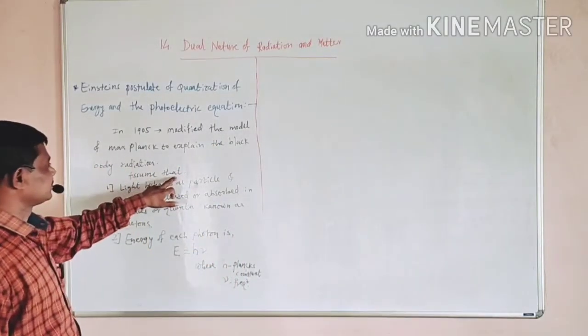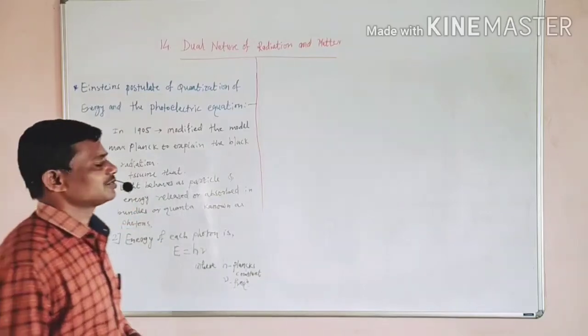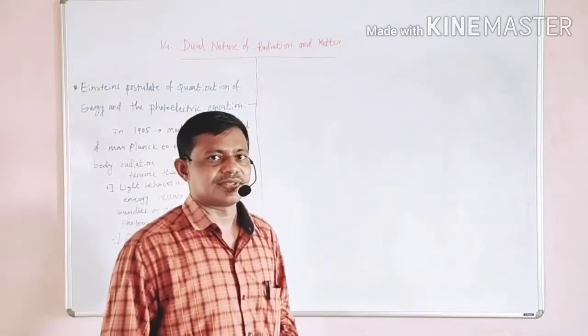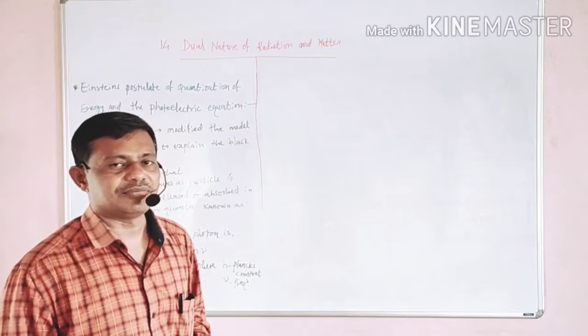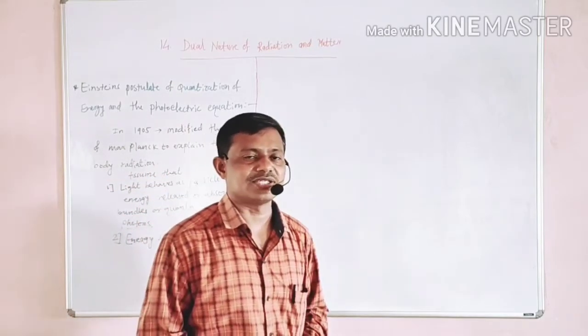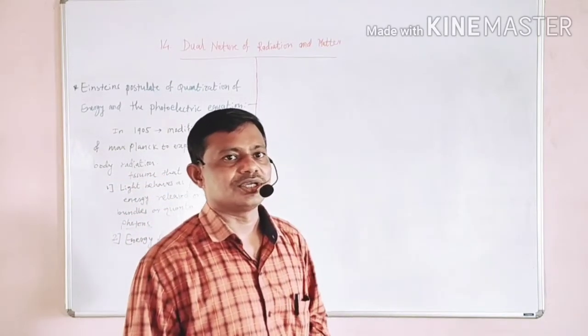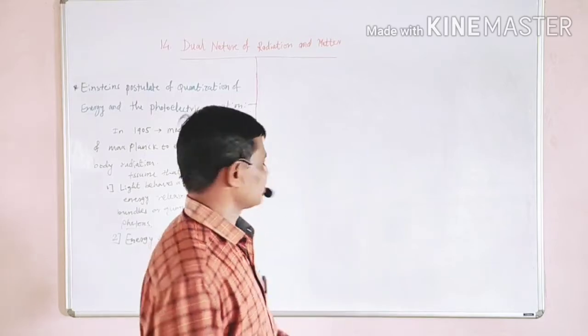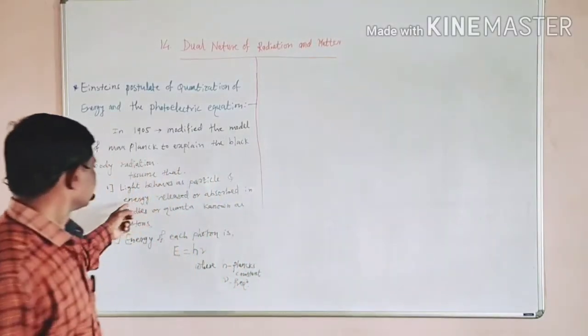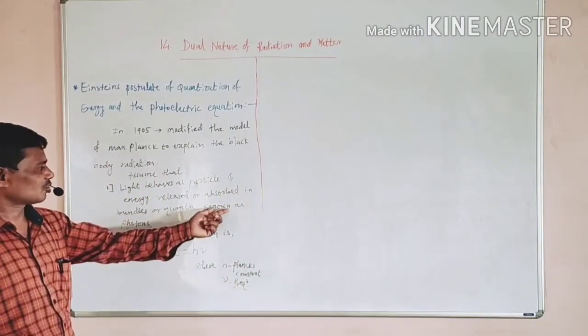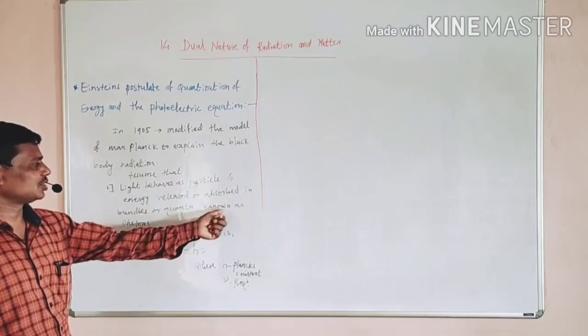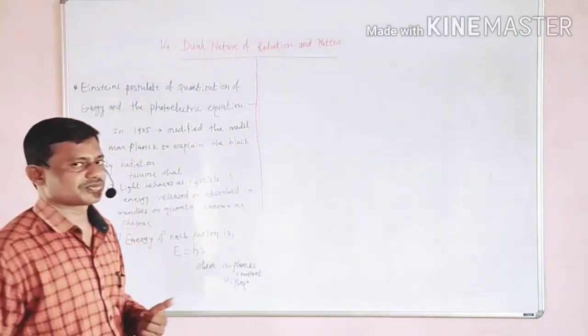he assumed that light behaves as a particle, and it releases or absorbs energy in the form of quanta. This quantum of energy is known as a photon.